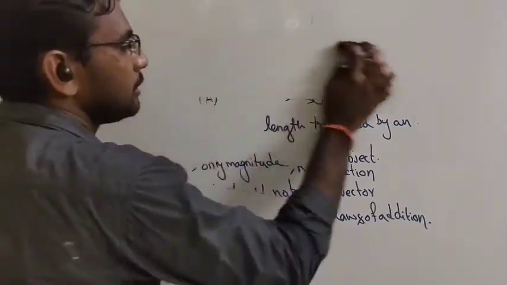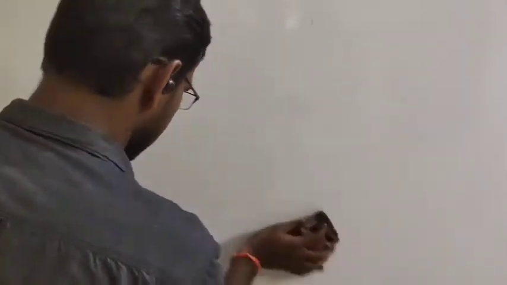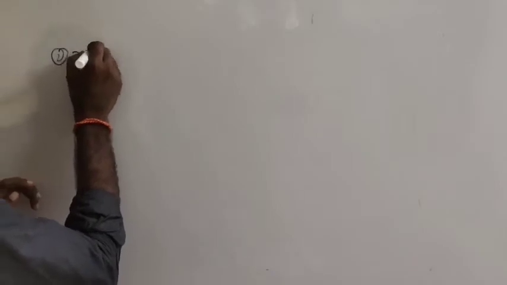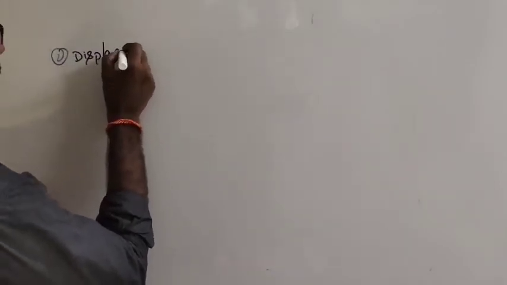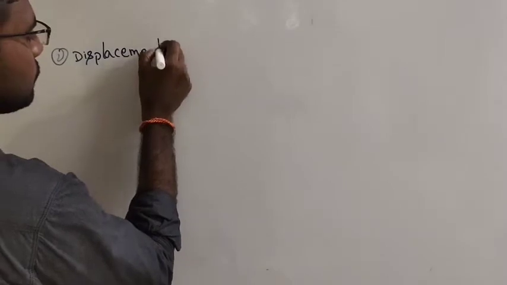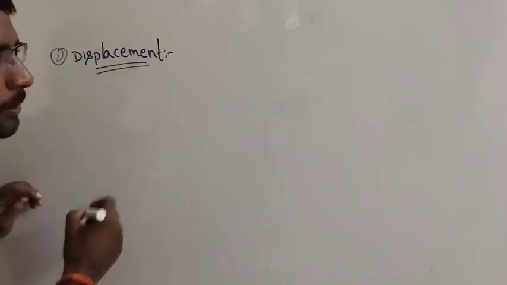Okay, ma'am? Right. Then, what about the displacement?